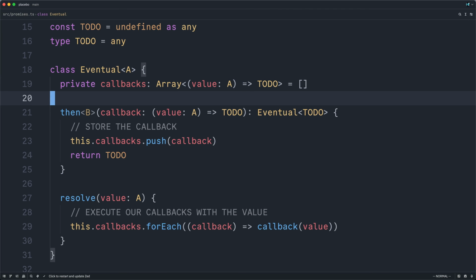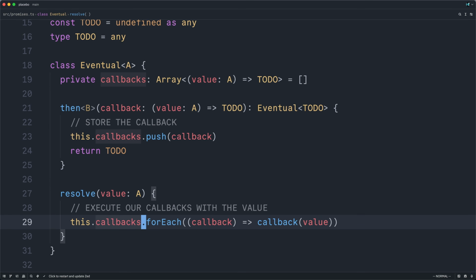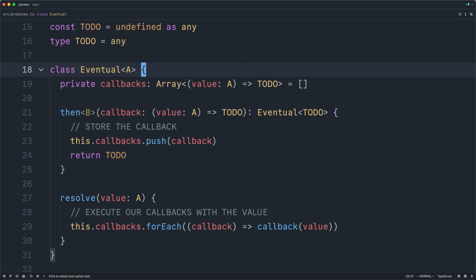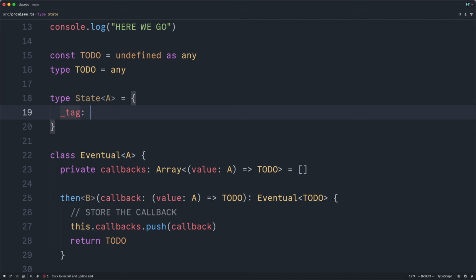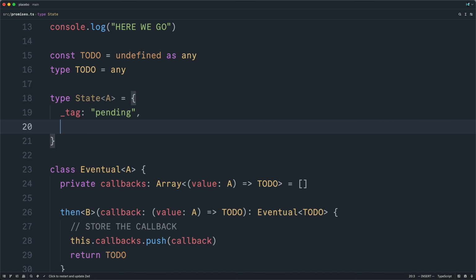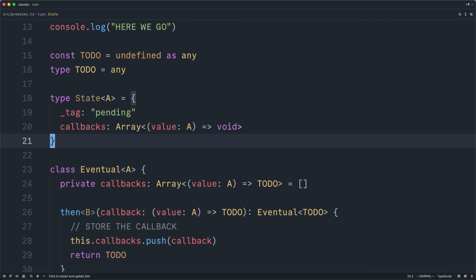Just by glancing over the implementation, you can see that for the callbacks to fire, they must have been added to the callback array before resolve is called. But these semantics are extremely finicky and would be quite surprising to users of our API. In order to solve this problem, we will turn to types to help guide our thinking. Let's consider the possible states our little promise doppelganger can be in. When we first construct it, it will not yet have been resolved, and is thus in some kind of unresolved or pending state. And while it is pending, if we call its then method, we'll need a place to accumulate callbacks, and we'll execute these later when our eventual type is resolved.